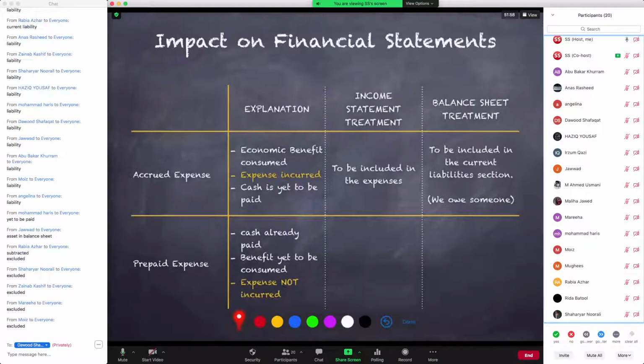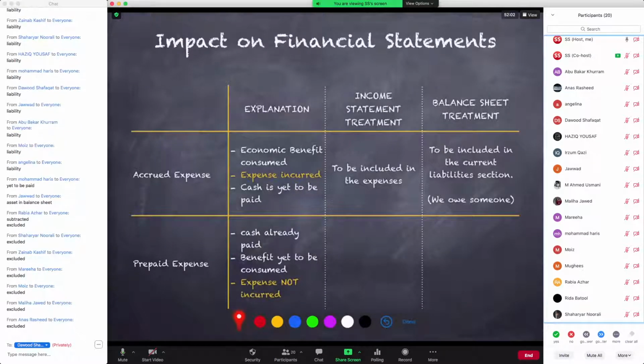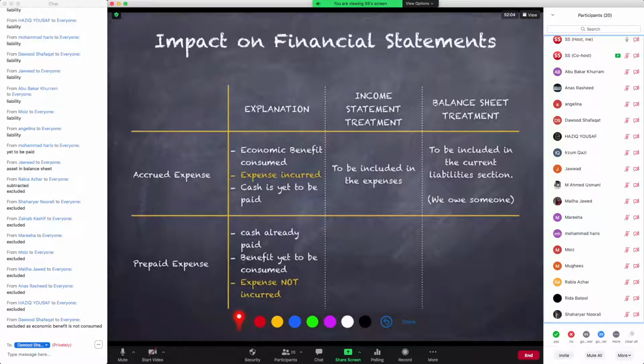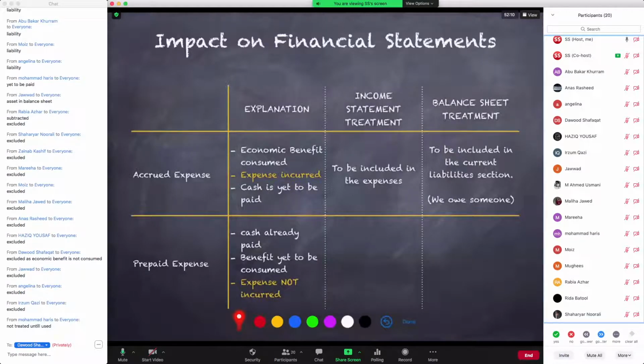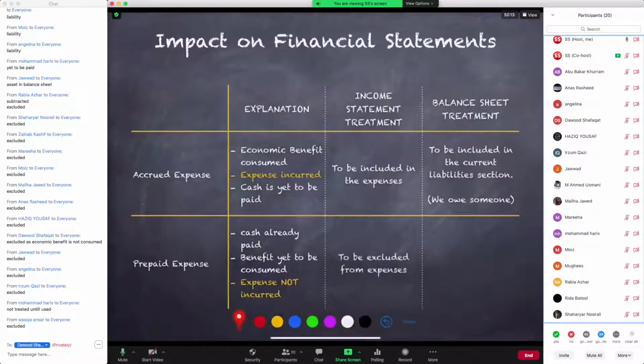It should be excluded, subtracted, excluded. Very good, everyone. Excluded as economic benefit is not consumed. Daud Shafaqat, excellent. Right? So it should be excluded from the expenses. और exclude करने का मतलब ये है, किसी ने subtracted भी लिखा था.